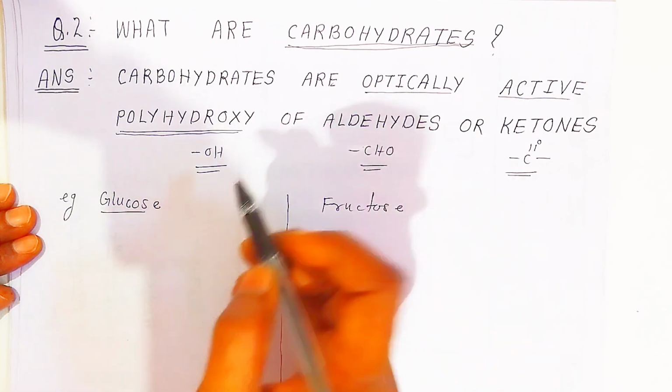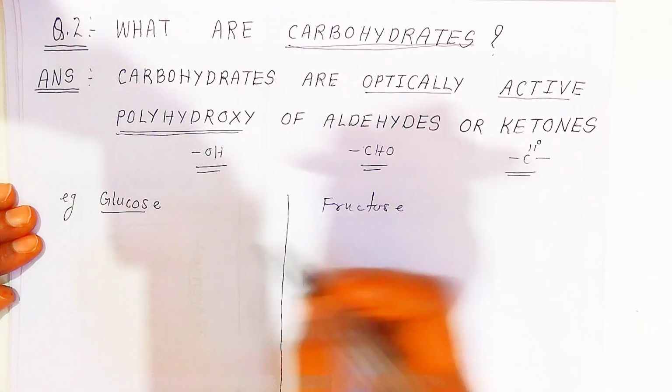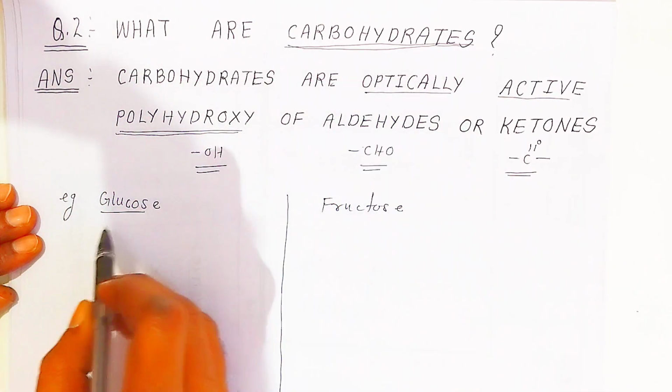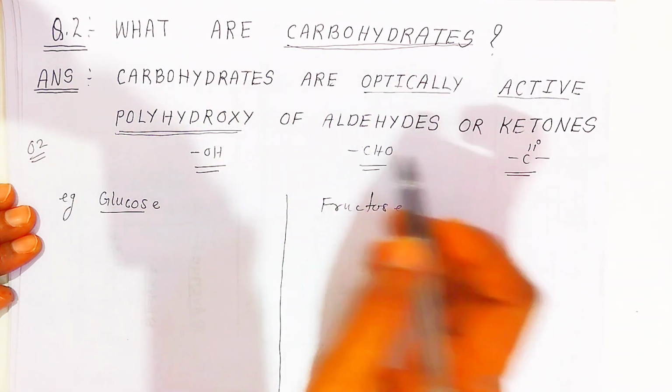Here I want to explain why it is called polyhydroxy aldehyde and ketone. For that I am writing the structure of glucose and fructose. In examination this is not required, only this definition and these 2 examples. Okay students, you will get the 2 marks. Understanding students? So why is it called polyhydroxy aldehyde and ketone?